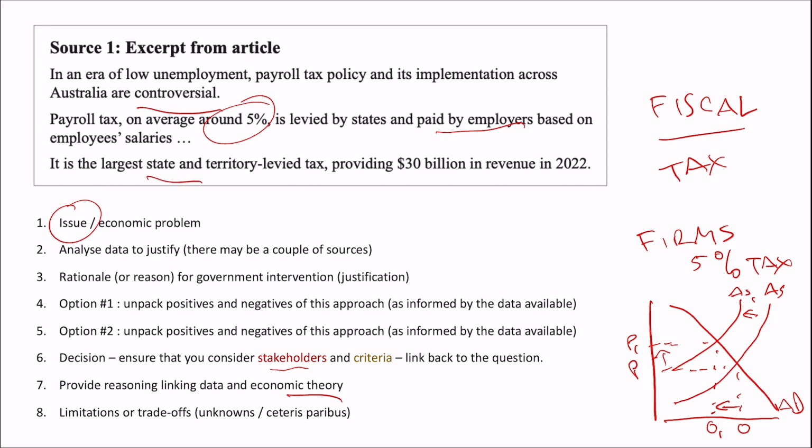So from the first point here, we can start to say, well, here's some issues we can see. It's going to be inflationary. It's going to add to the cost of doing business. It's going to affect firms. Anything that affects firms affects households in the circular flow.